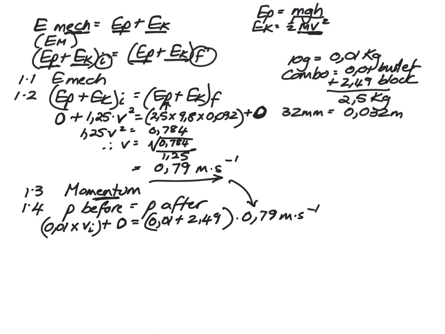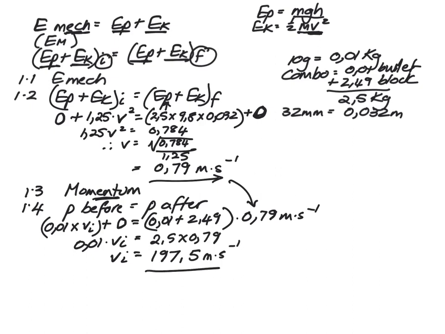You have just calculated that. Right, to do this sum, we've got 0.01 times the initial velocity on this side equals 2.5 times 0.79, and once we have done that sum, we work out that the initial velocity is 197.5 meters second to the minus 1.